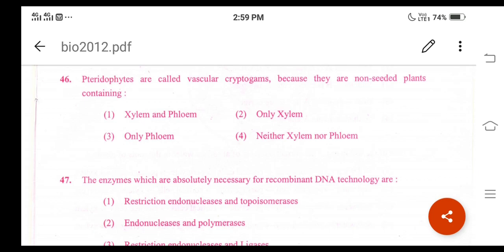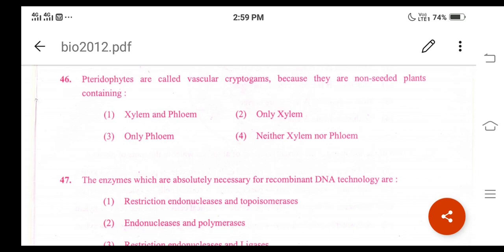And here for question number 46, option 1 is the correct answer. In the question they have mentioned pteridophytes are called the vascular cryptogams. Try to understand the meaning of cryptogams. The cryptogams are a group of plants that do not produce seeds. Such plants are called cryptogams.